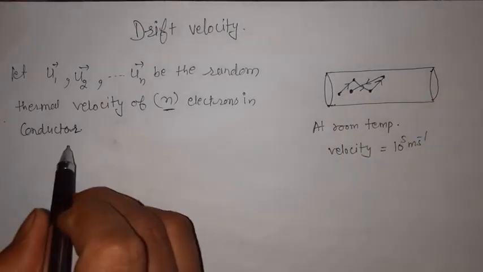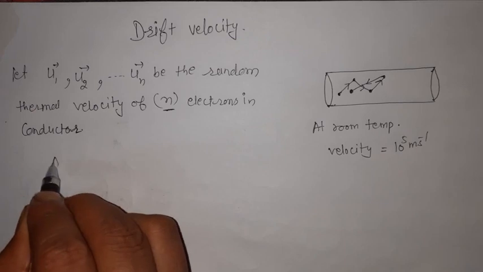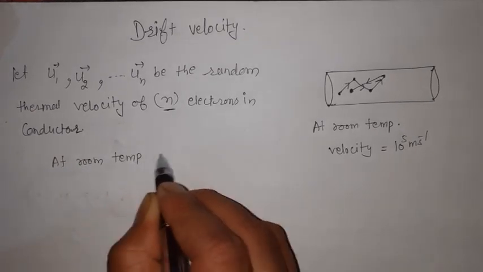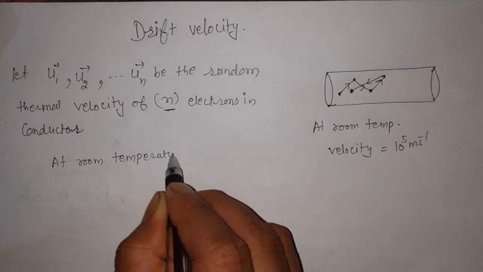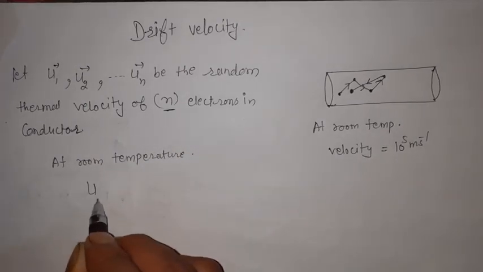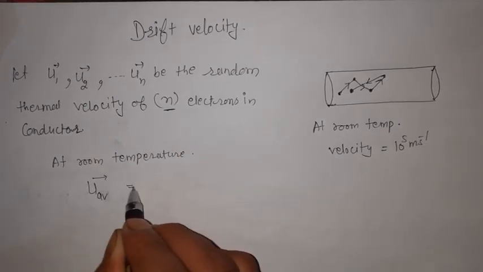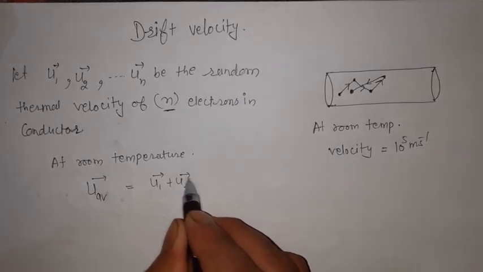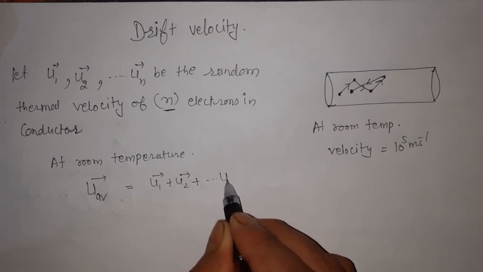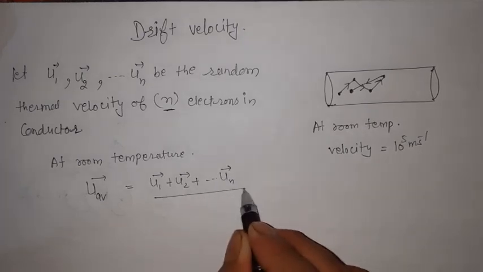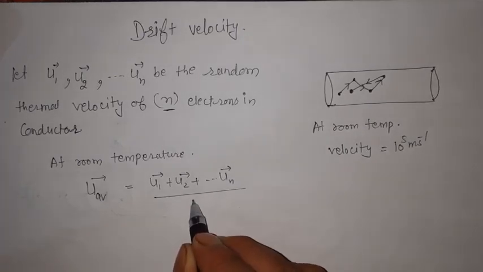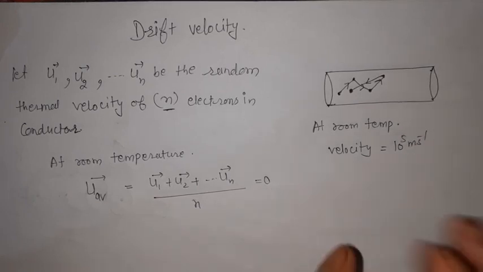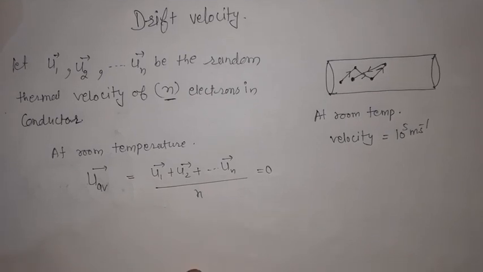Students, at room temperature they do not have any definite direction of motion, so their average velocity is going to be 0. The average velocity of all these n particles is 0. Why does it go to 0? As already said, because of their random motion.